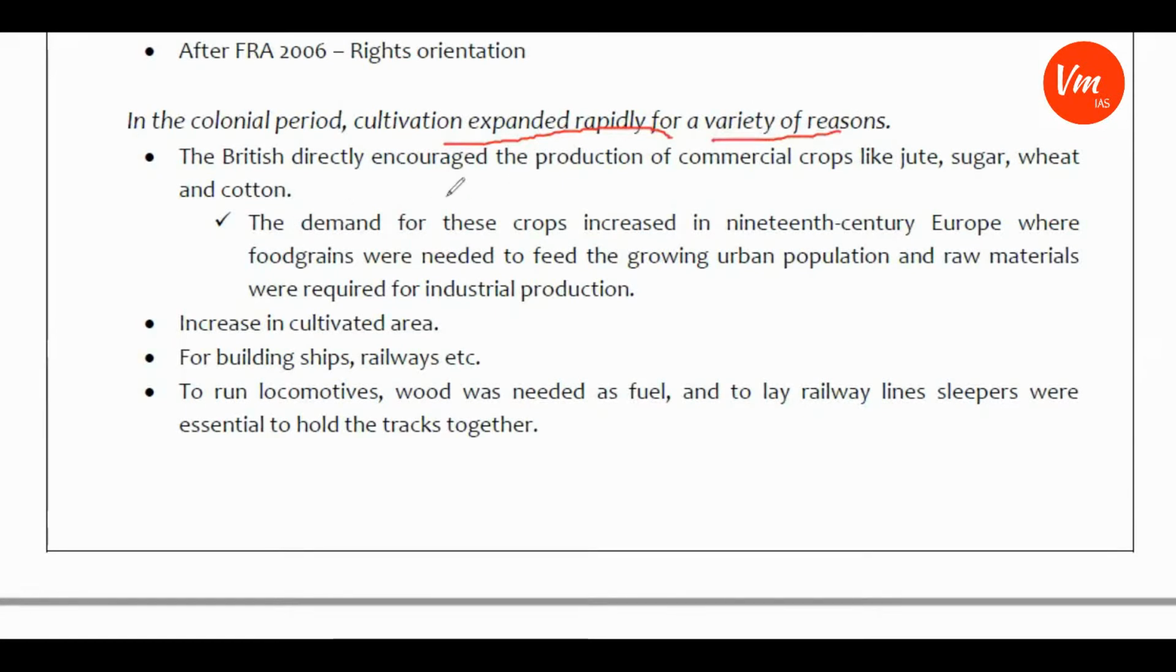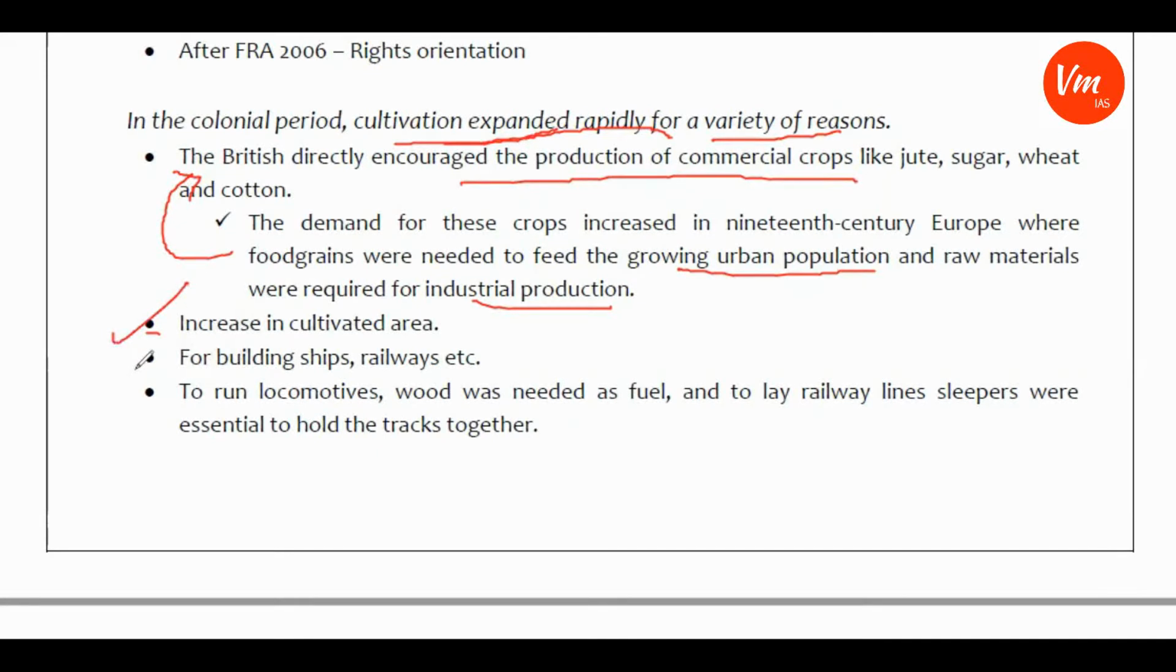What are those reasons? The British directly encouraged the production of commercial crops like jute, sugar, wheat, and cotton. So the demand for these crops increased in 19th century Europe, where food grains were needed to feed the growing urban population and raw materials were required for industrial production. And because of this, there is an increase in the cultivation area. And because of that, they tried to clear the forest areas and thereby increased the commercialization of forest products and forest resources. So this has also increased the cultivated area.